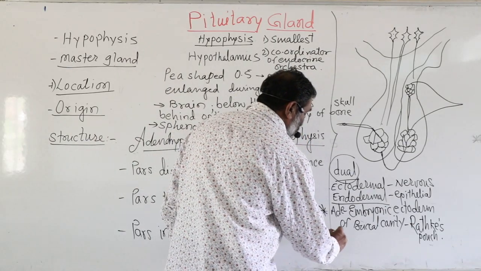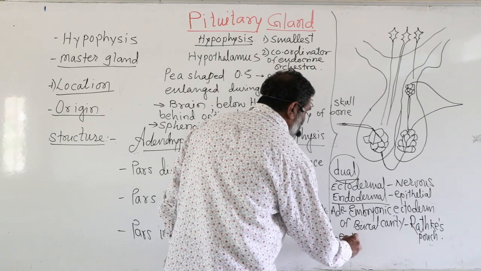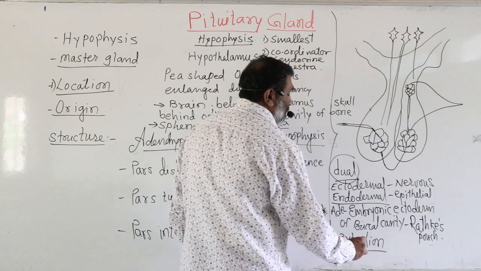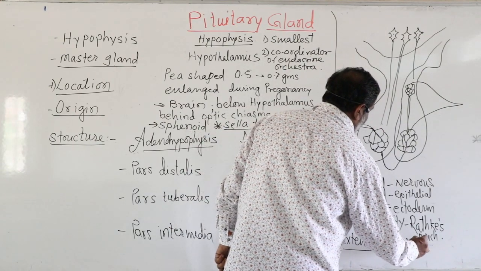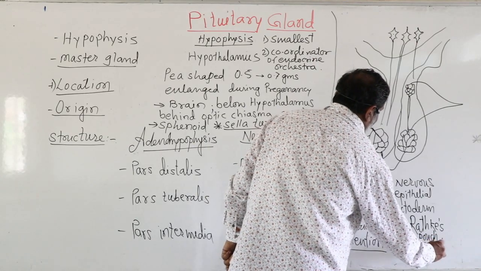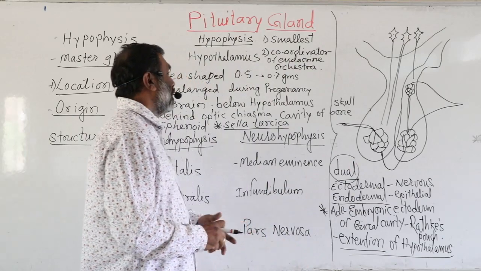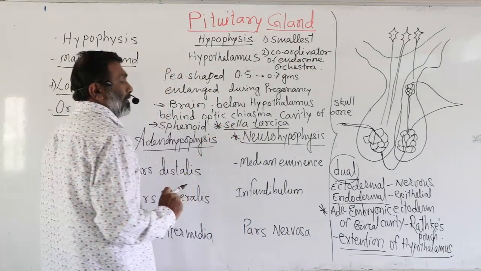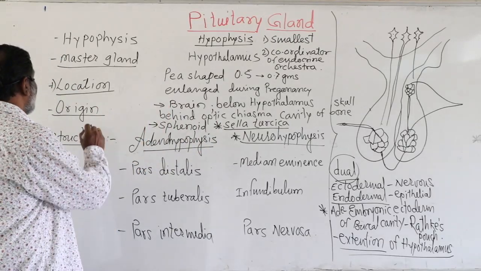So the hypothalamus extends downward, and it forms the part of the pituitary gland that is called the neurohypophysis. So this is nothing but the origin. What have we studied in origin? The pituitary gland is dual in origin. It may be ectodermal because nervous tissue is present. It may be endodermal because epithelial tissue is present.